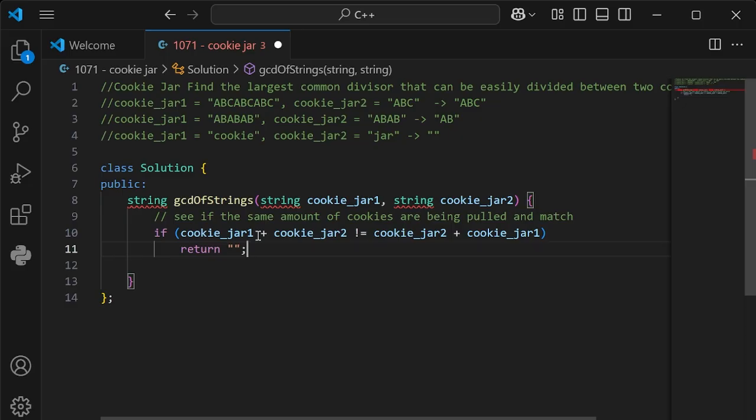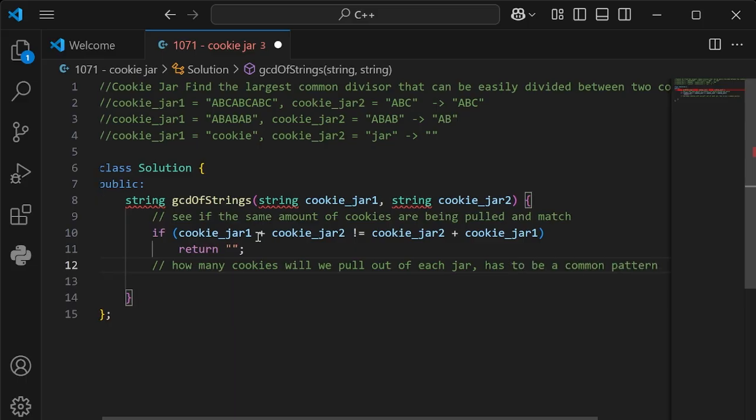Last time we did len parentheses cookie jar 1. But this time we're going to do the opposite again, and we're going to do cookie jar 1 dot length. So how many cookies will we pull out of each jar? Has to be a common pattern. So 4 each, 3 each, etc.